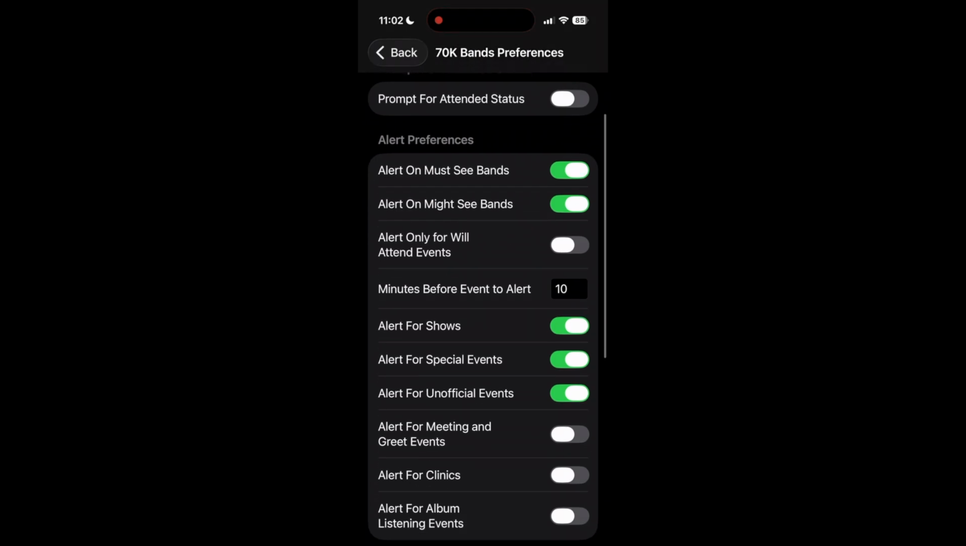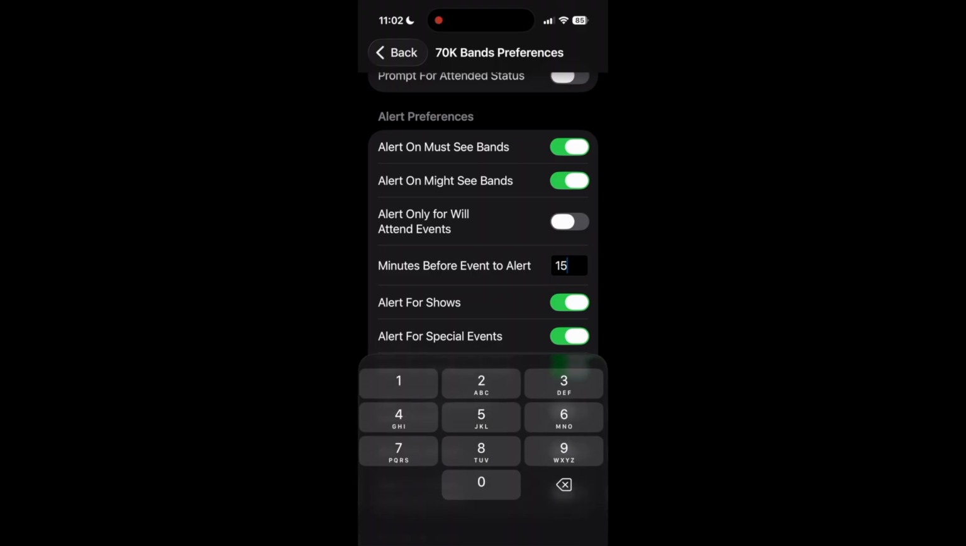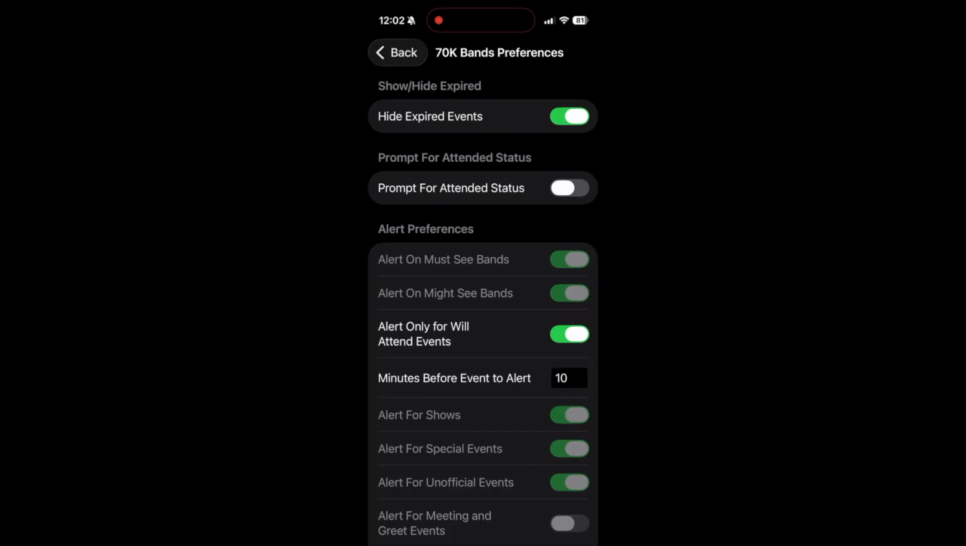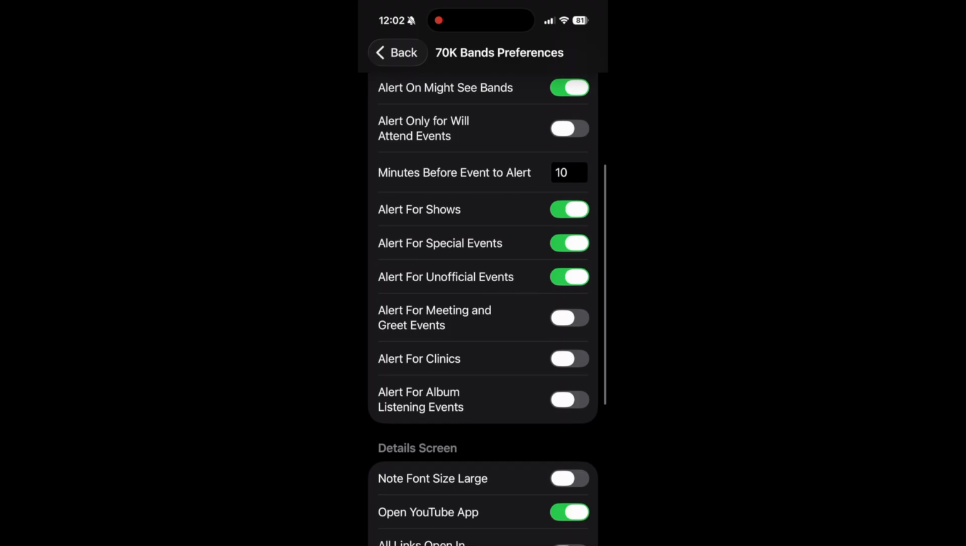Further down in the preferences are the alert options. By default, it will alert for all must and might bands 10 minutes before an event is to occur. You can choose to alert 15 minutes before the event or at the event time. You can choose to only alert for events you have indicated you're going to attend. By default, meet and greet, clinics, and listening sessions are not alerted, but those alerts can be enabled here.